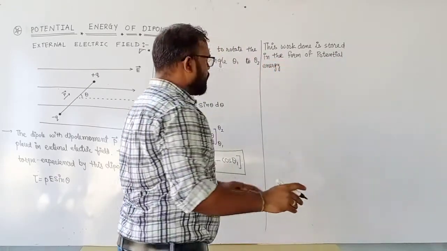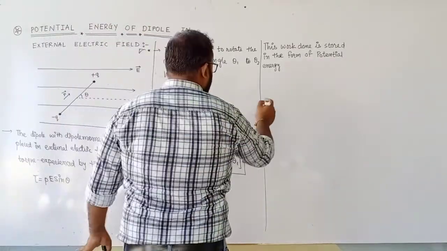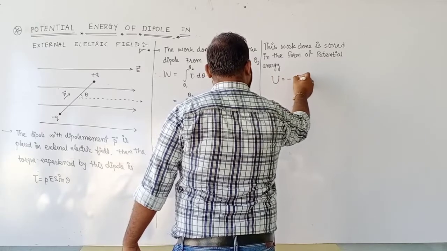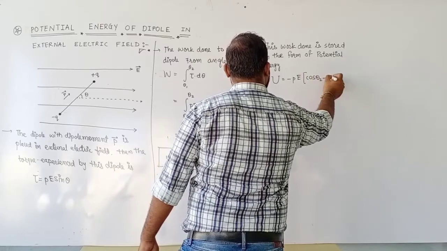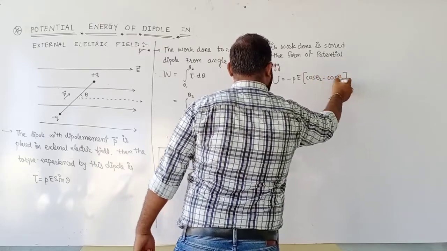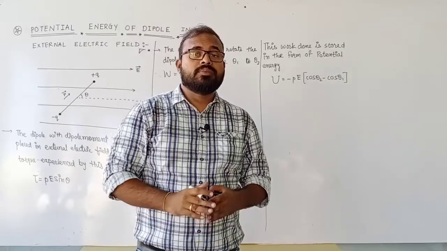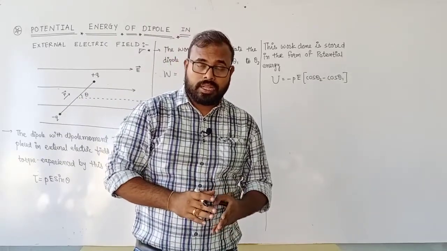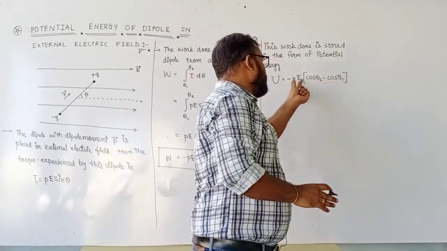This work done is stored in the form of potential energy. So that's why potential energy U is equal to minus PE (cos theta 2 minus cos theta 1). In the stable condition, we know the value of cos becomes 0 at pi by 2, whenever theta becomes pi by 2. If cos value becomes 0, in that case the energy becomes 0.